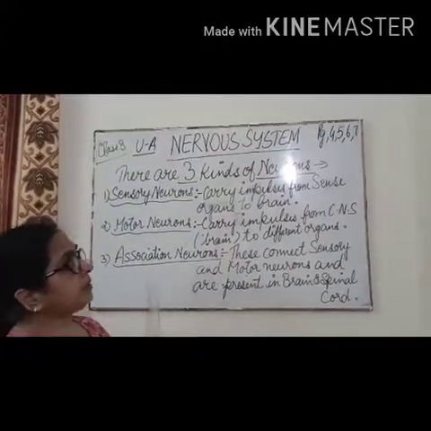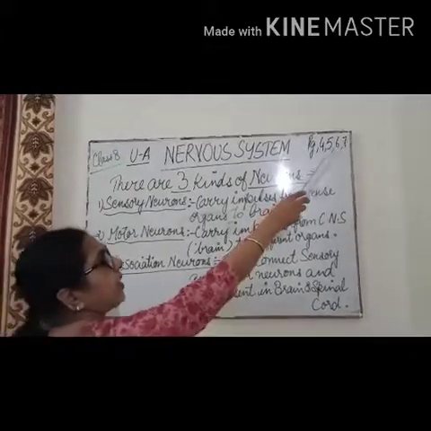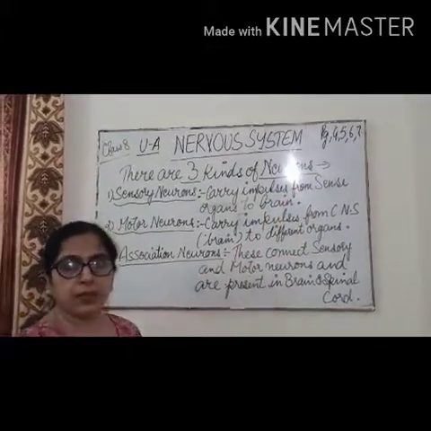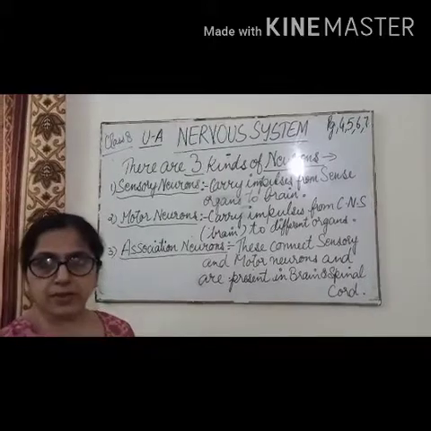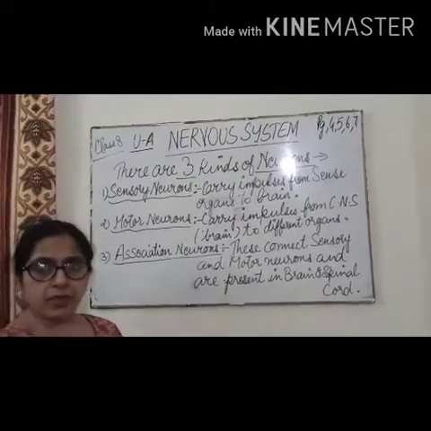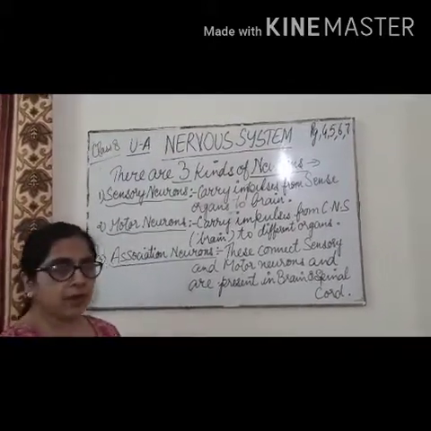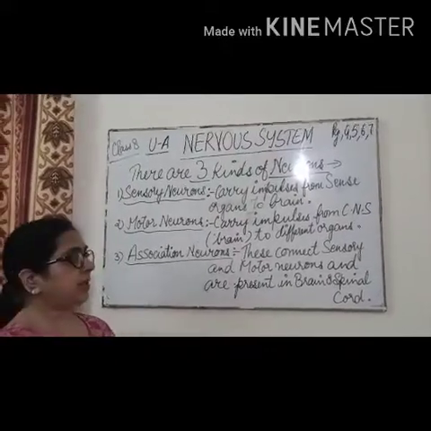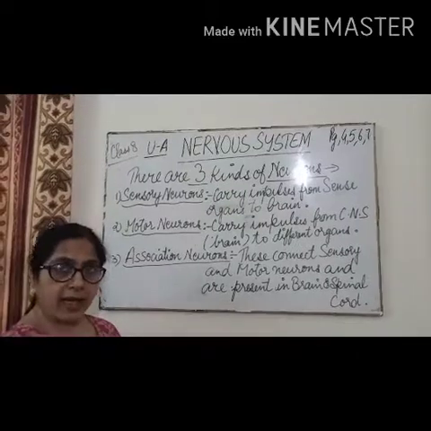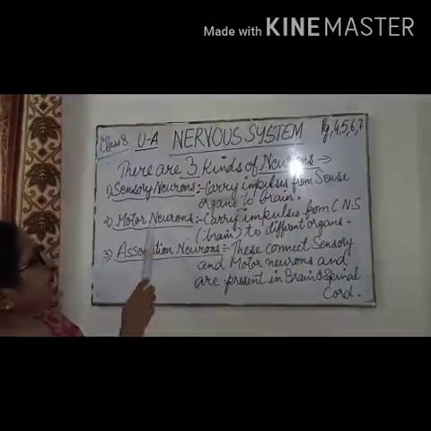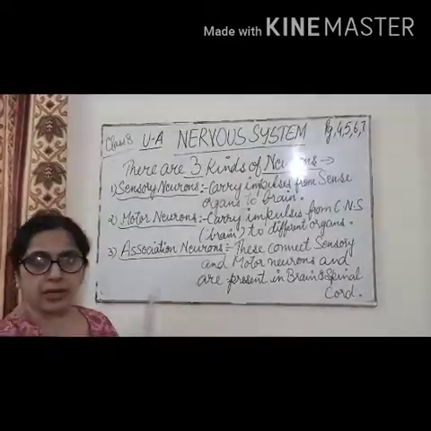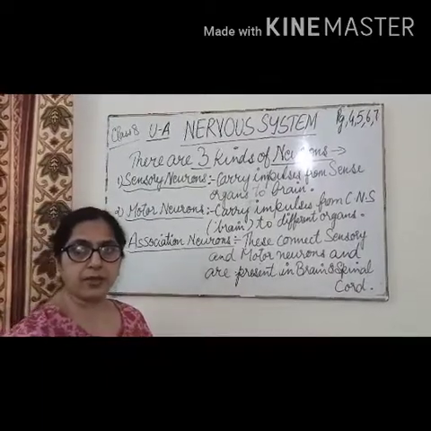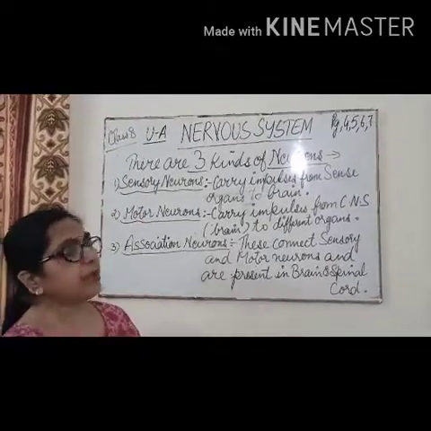So in this explanation of pages 4, 5, 6 and 7, we have seen what the nervous system is and the functions of the nervous system. We have studied what the nervous system comprises of: the nerves, nerve fibers, the neurons. We have studied the detailed structure of neurons, and the three different categories of neurons. I hope you all have understood the explanation till page number 7.